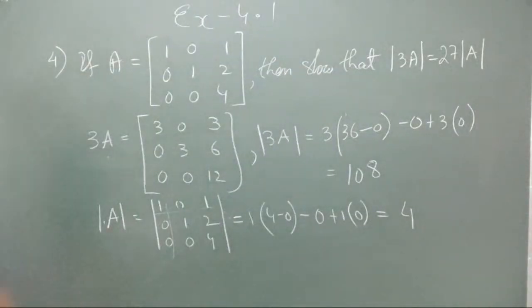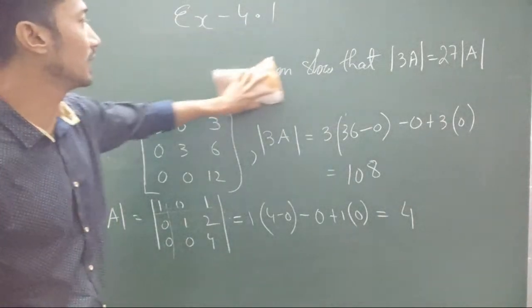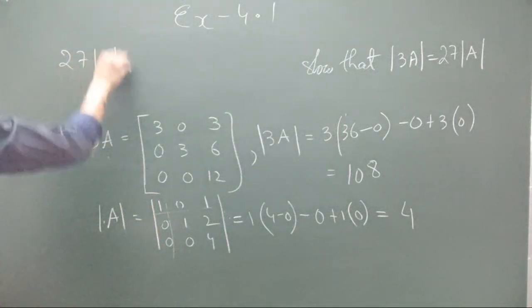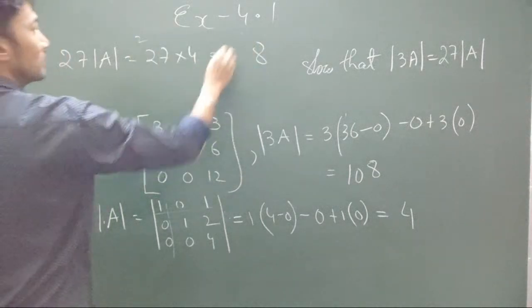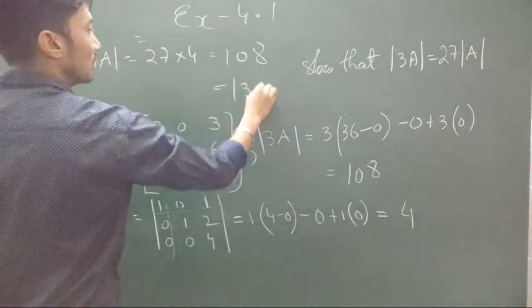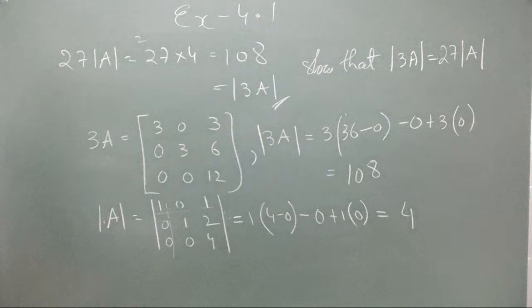So I'm supposed to prove that the determinant of 3 into A is 27 times the determinant of A. So what is 27 times the determinant of A? 27 into 4: 4 sevens are 28, 2 left, so this is 108. This is also equal to the determinant of triple the matrix A.